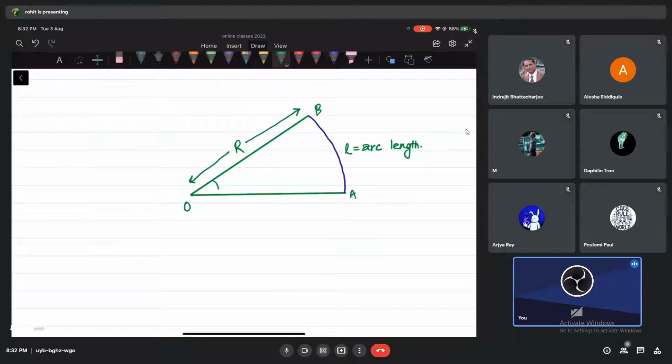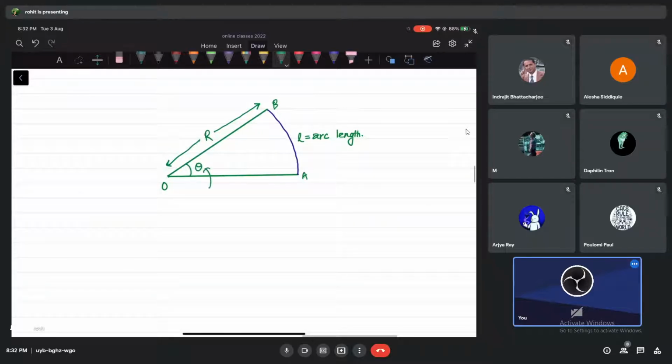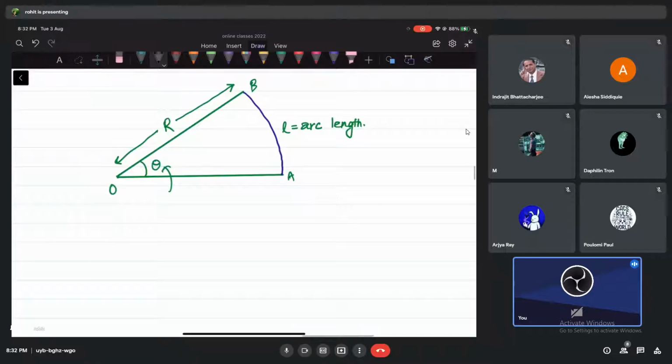So this angle subtended by the arc at the center, let's call it theta. This is a plane angle because this entire diagram is a plane, lying flat. So what is the definition of angle from here, provided this angle is small, or anything actually? Can you tell me the relation between them? Theta is equal to... Anybody who knows this? Okay, you don't know, no?